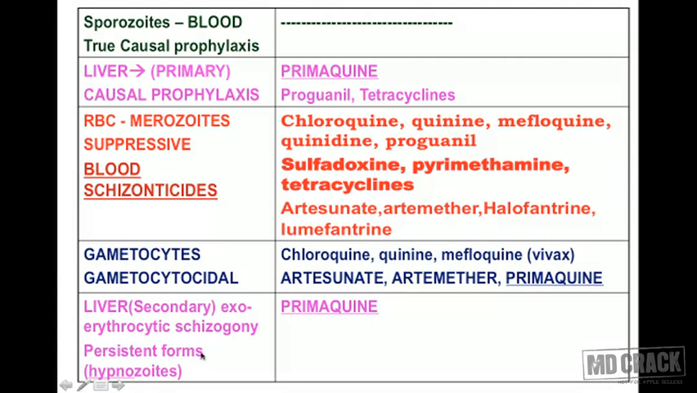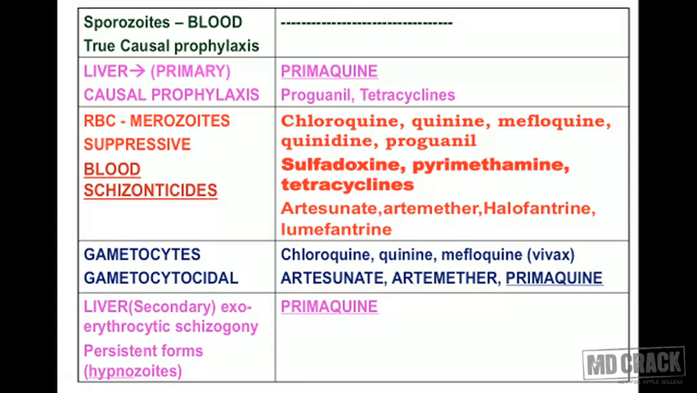So to summarize this whole table, most of the drugs act on the RBC stage. The traditional drugs like chloroquine, mefloquine, they act. There are drugs which are useful in resistant malaria like sulfadoxine, pyrimethamine and tetracyclines. Plus those used in severe malaria and resistant malaria like artesunate, artemether, halofantrine, lumefantrine, etc. As far as the gametocytes are concerned, yes, chloroquine, quinine, mefloquine are useful. In addition, artesunate and artemether are useful.